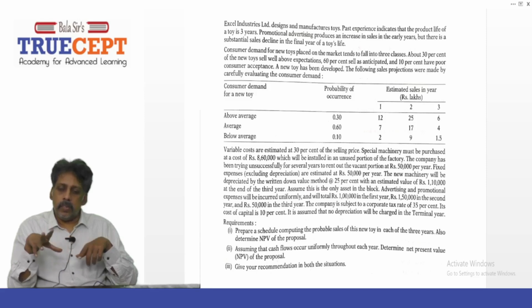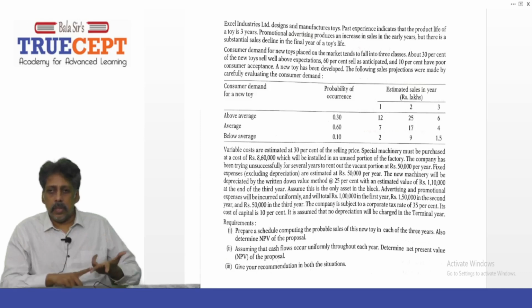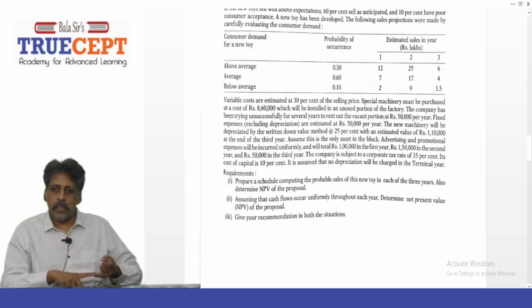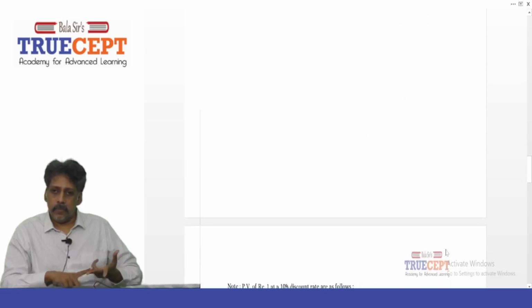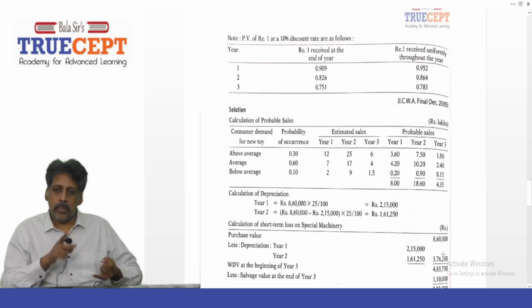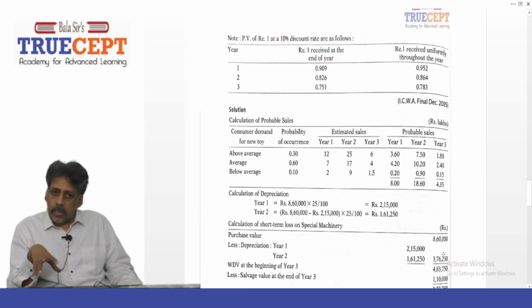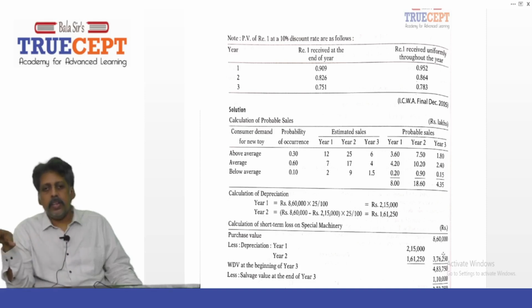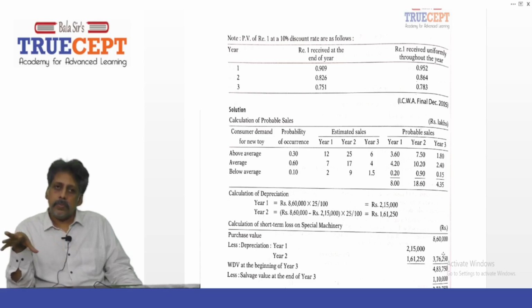I think they have given the discount factors at 10%. That is what you know, very popular, 0.909, 0.826, and 0.751. You all know these discount factors, right? But they have given another set of discount factors in case the cash flows are uniformly received throughout the year. So 0.952, 0.864 and 0.783. People wonder, sir, how they got these numbers? What is the meaning? Don't bother now. I'll explain that later.